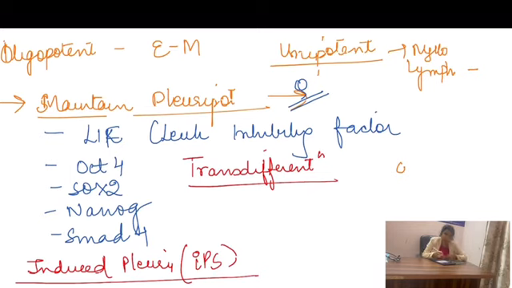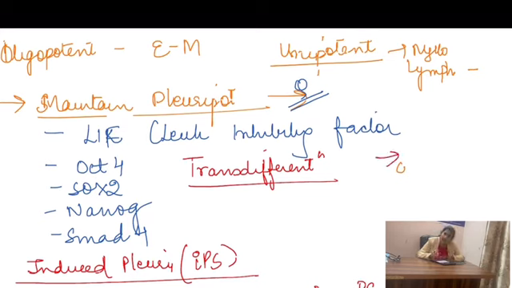Now, induced pluripotency is a genetically reprogrammed process when you reprogram an adult somatic cell to get converted into a pluripotent cell. That is, you program the gene so that a somatic cell which has lost the capability to divide will now start dividing. It will become pluripotent and it will give rise to different cell lineages.